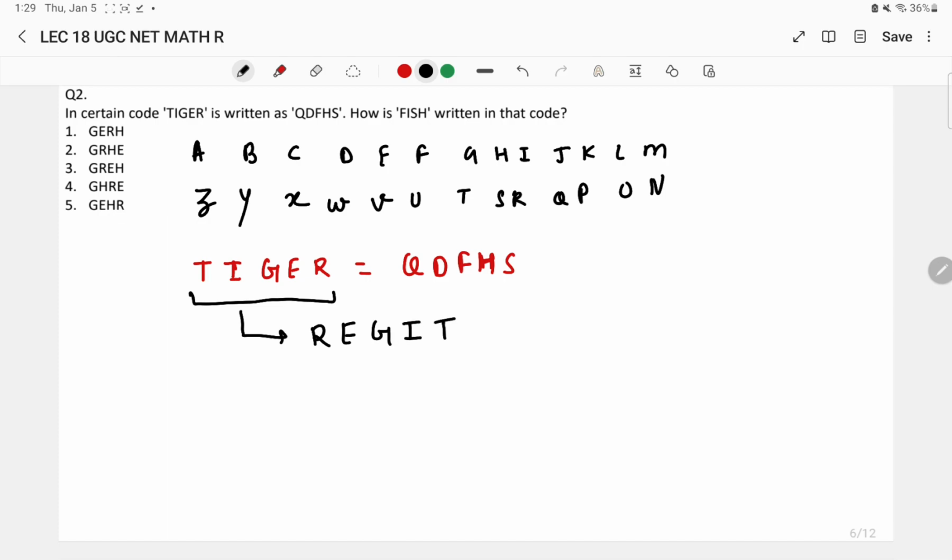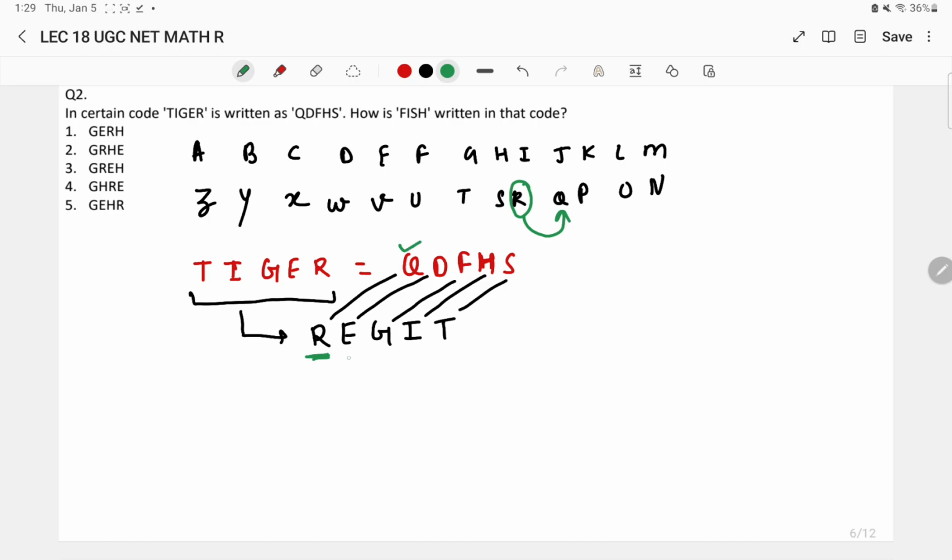I have completely reversed the word tiger, right? So it became REGIT. Okay, so if we find the difference of the letters between this particular word, that is R and Q, E and D, G and F, I and H, T and S, these letters appear when we do minus from this. Look here, what is the letter used over here? R. So if we do R minus 1, what we get is Q, which is the first letter of the code.